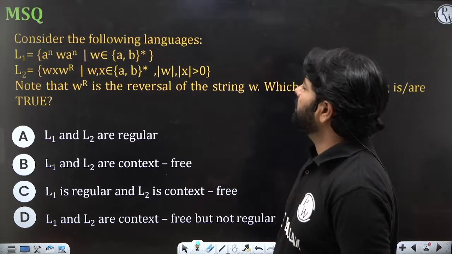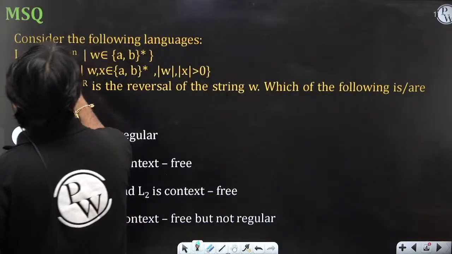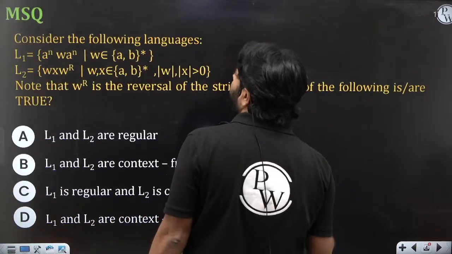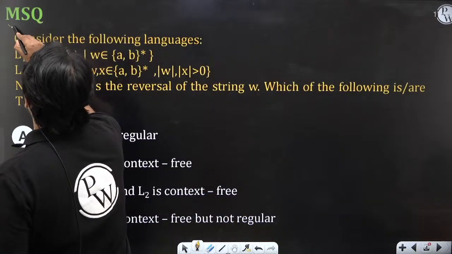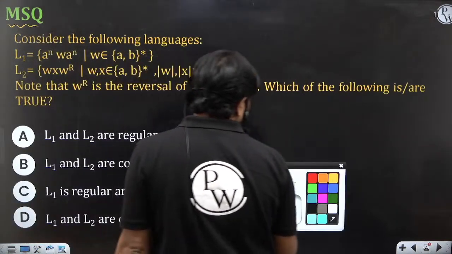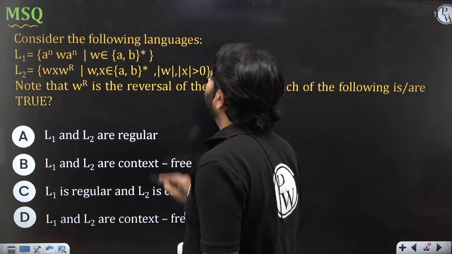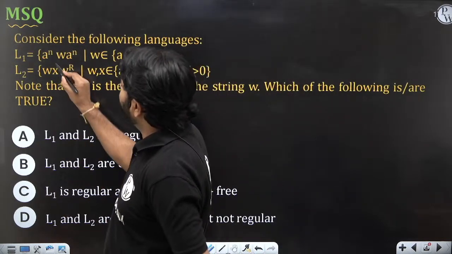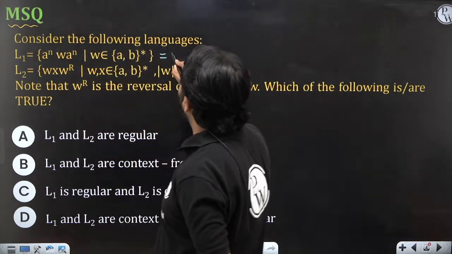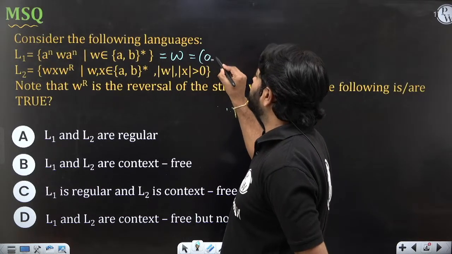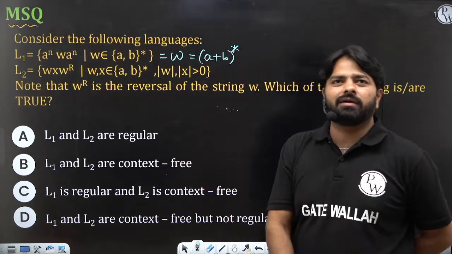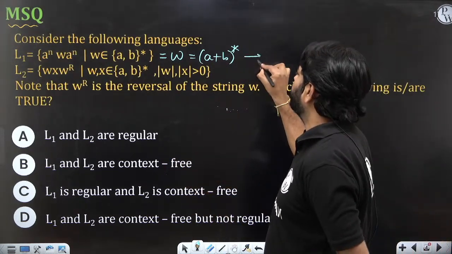Let me check. The first one, oh, you have a power n and b power n. Oh my God, that was an issue. So first remember, it is MSQ. You should be aware that more than one option might be correct. So what could be this language? a power n, b power n, when you put n equal to 0, you get epsilon, right? If you get epsilon, that is (a+b) whole star. That means L1 is definitely regular, no doubt about it.